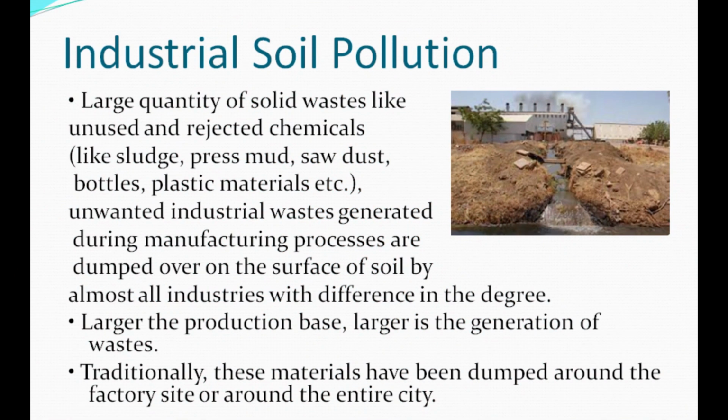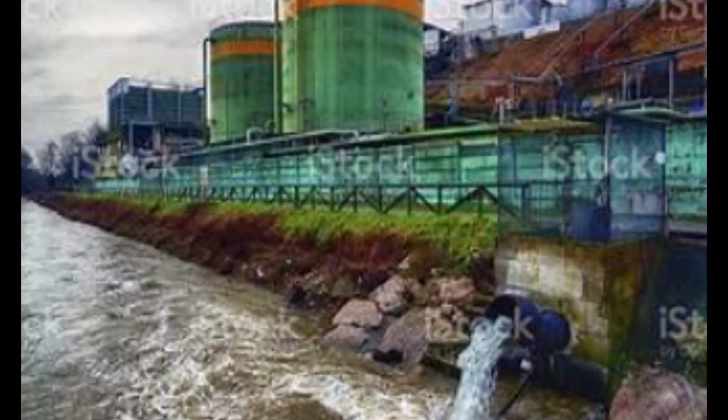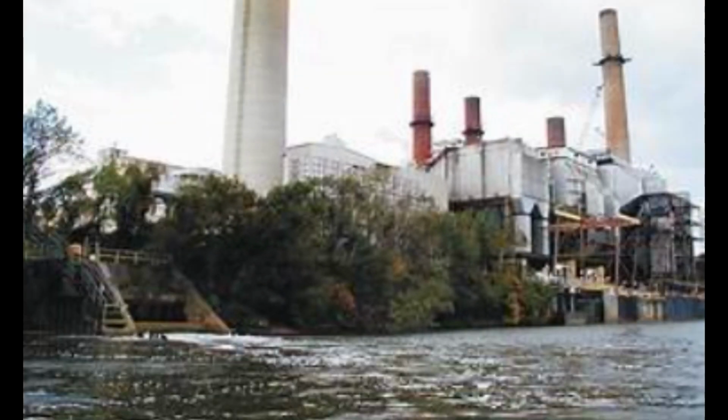Industrial soil pollution. It is disposal of industrial waste. Large quantity of solid wastes like unused and rejected chemicals, like sludge, press mud, sawdust, bottles, plastic materials, etc. Unwanted industrial wastes generated during manufacturing processes are dumped on the surface of soil by almost all industries, with difference in the degree.